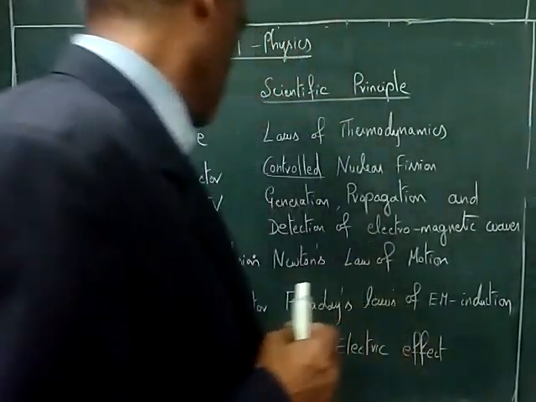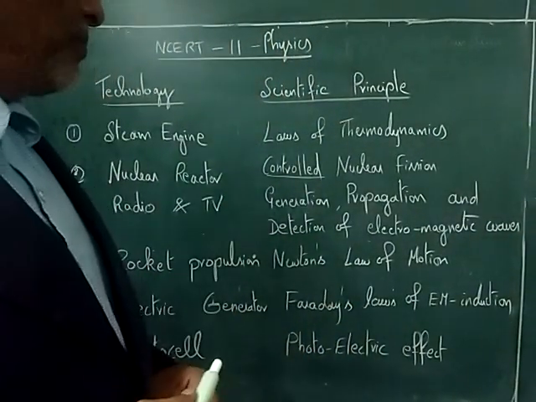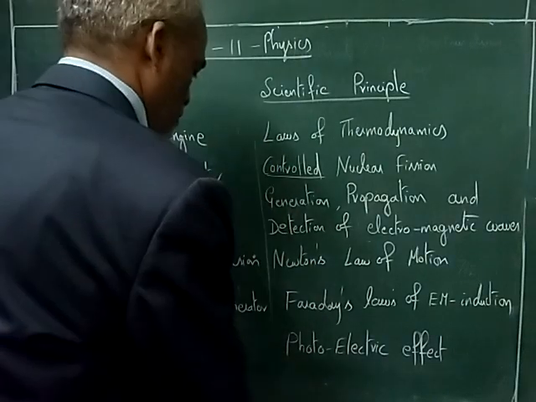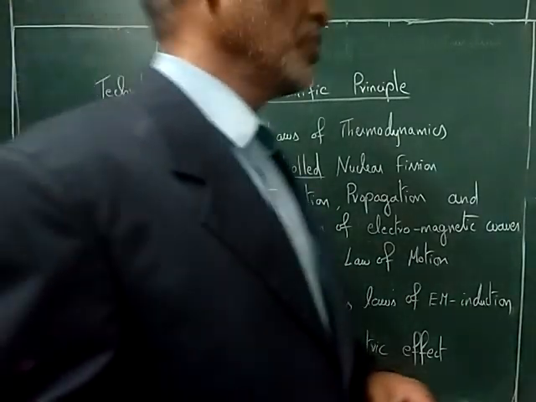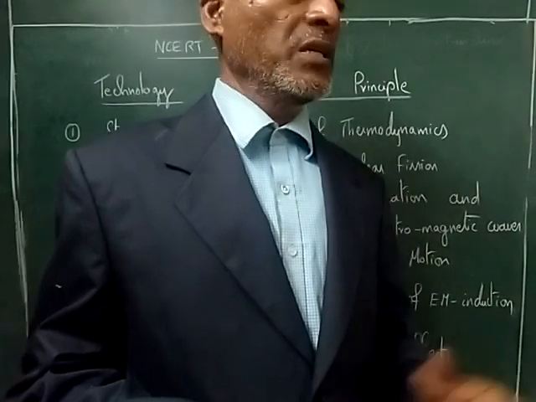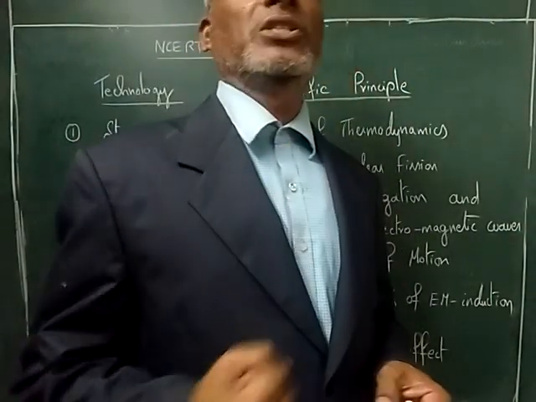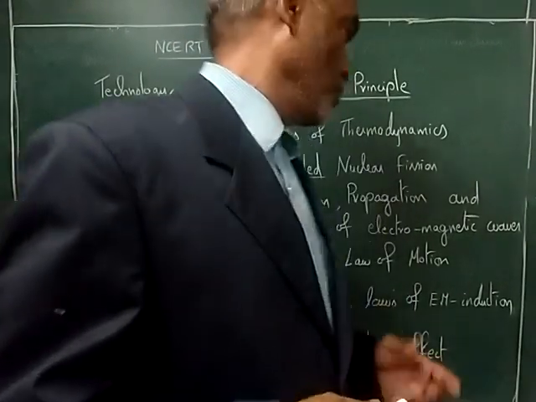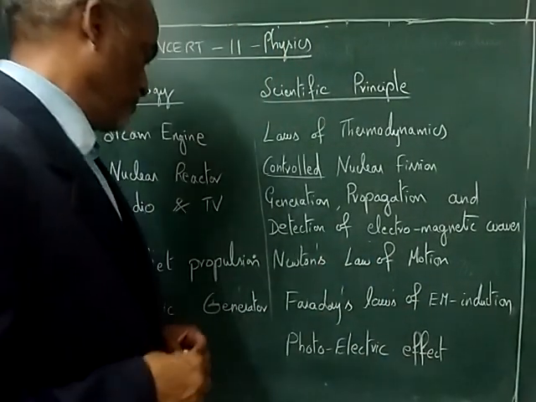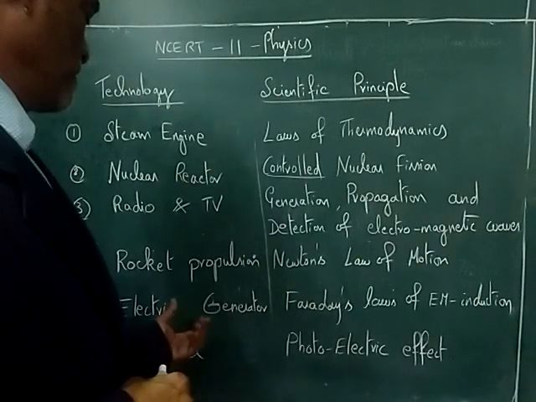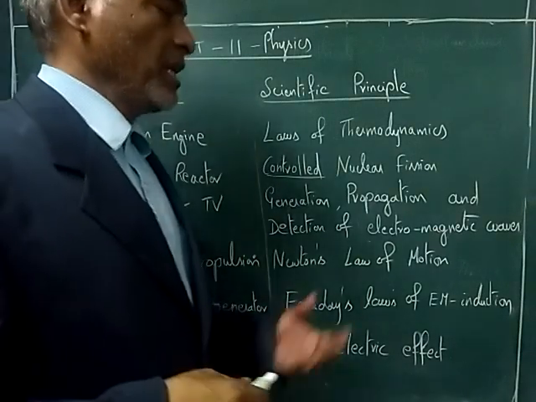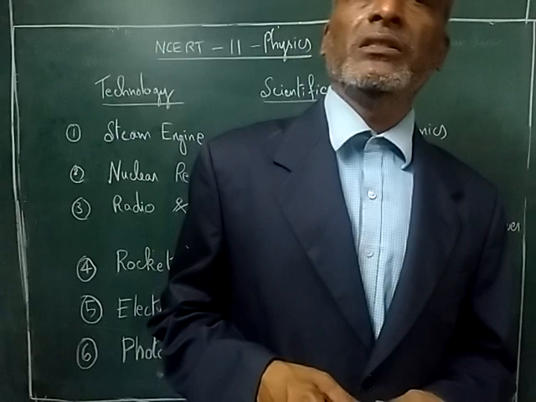Okay. Then rocket propulsion. Rocket propulsion is based on Newton's laws of motion, because the rocket has to go against the gravitational force. So Newton's laws of motion is used. Electric generator, Faraday's laws of electromagnetic induction.